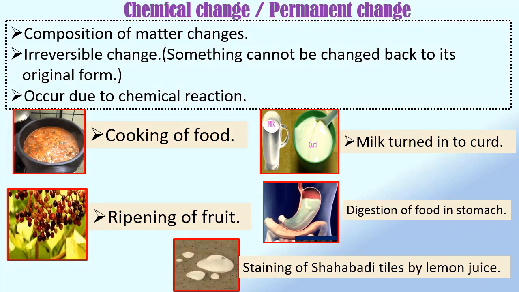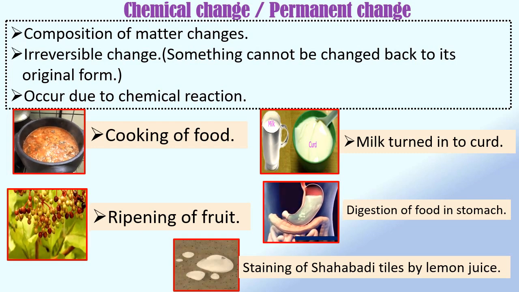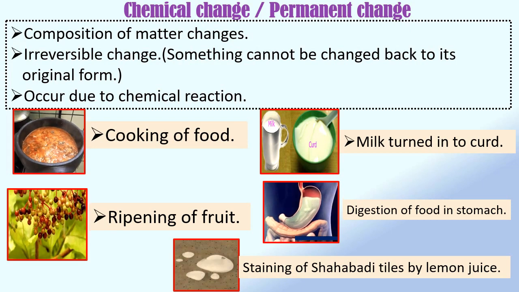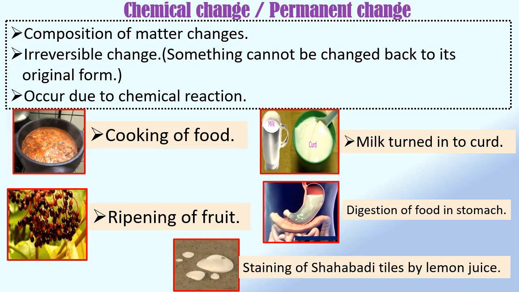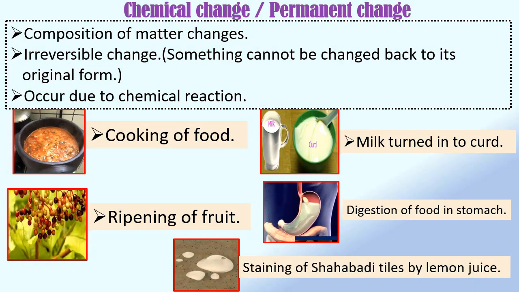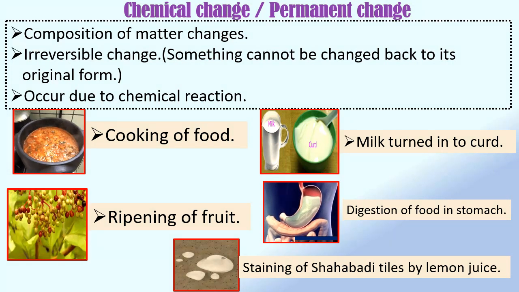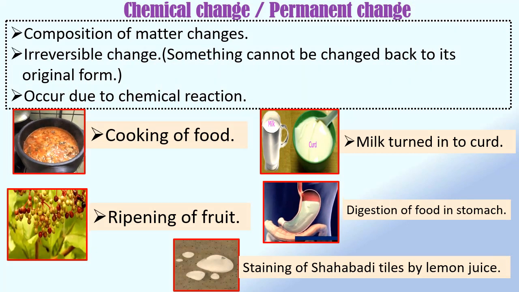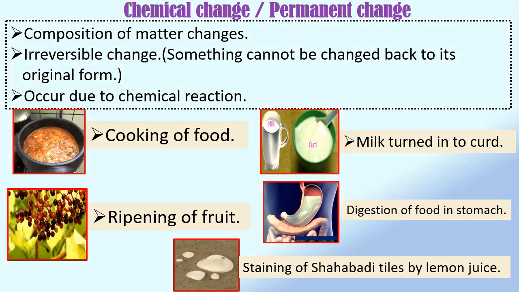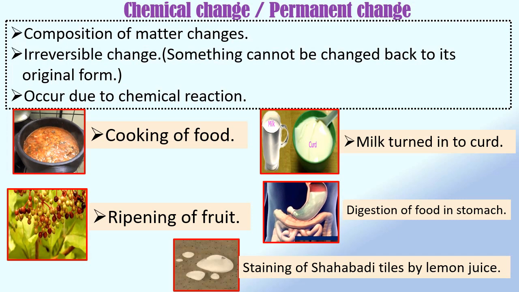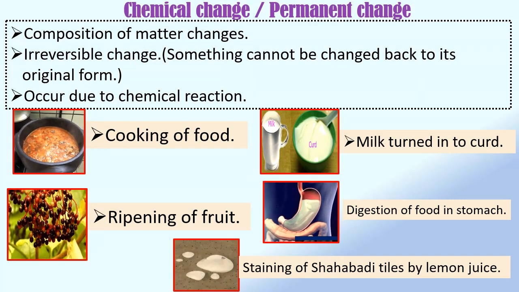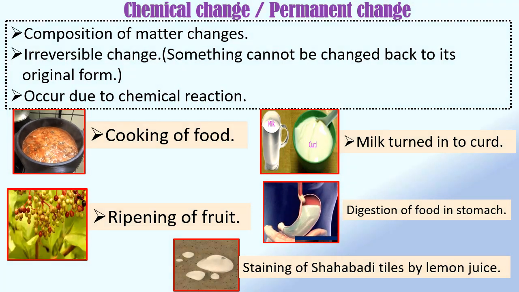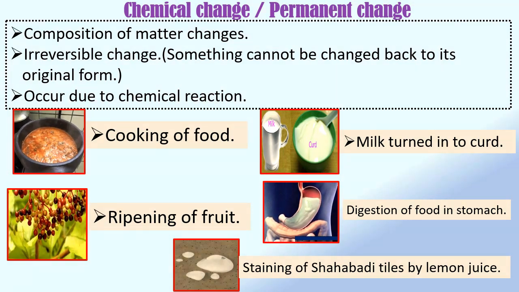Digestion of food in the stomach is a chemical change. Digestion is a process where food nutrients such as carbohydrates, proteins, fats, vitamins and other materials are broken into simpler substances with release of energy. New substances are formed during the process of digestion.